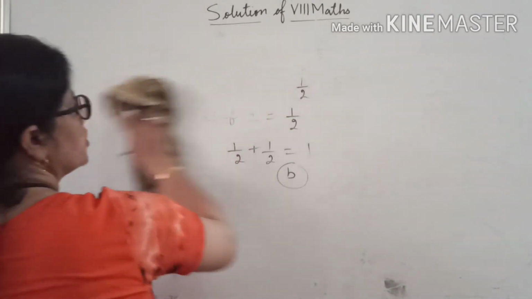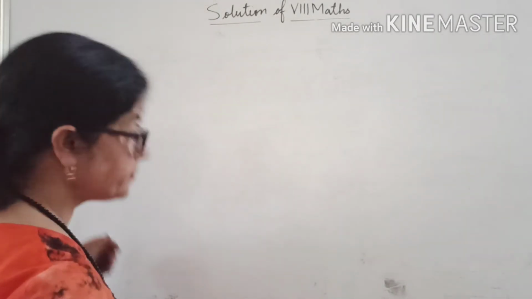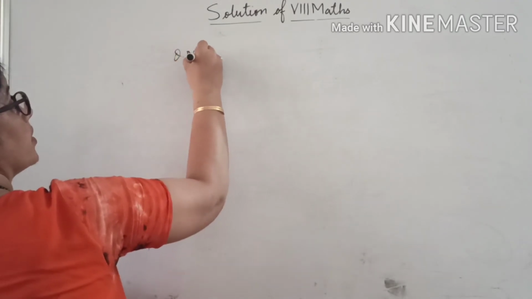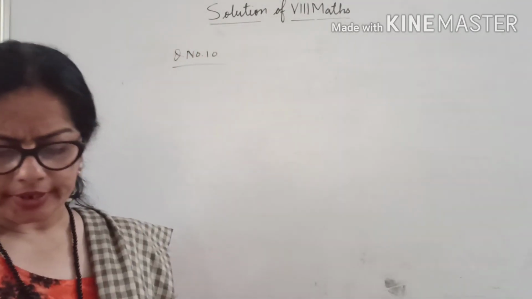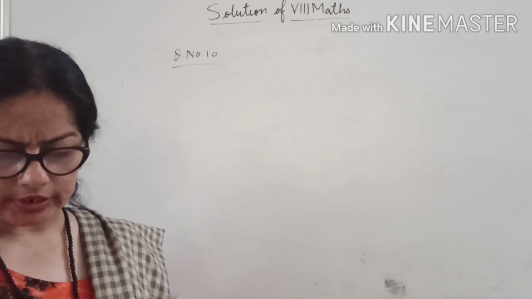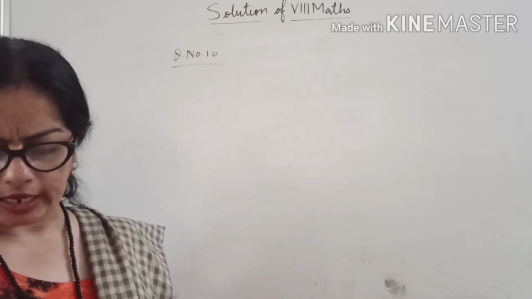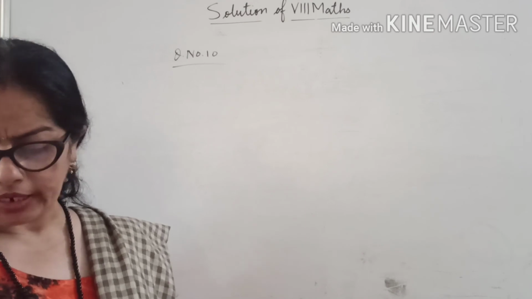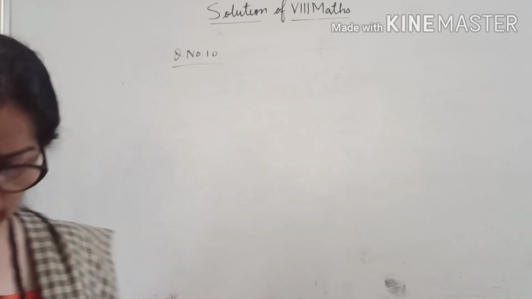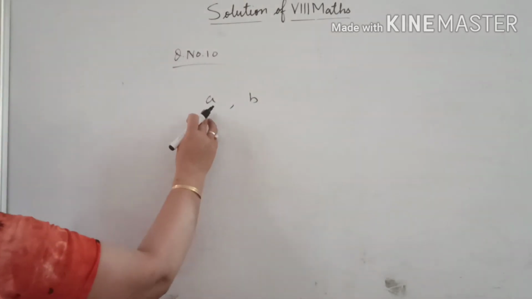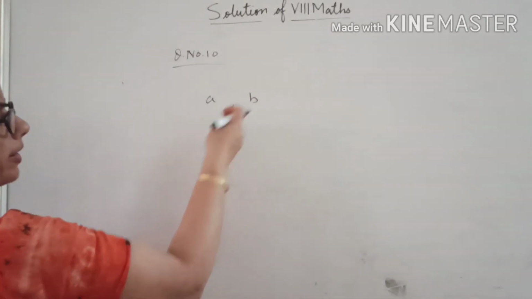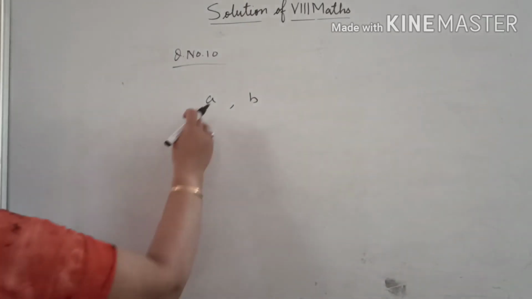Now last question, question number 10. He is saying a rational number between two rational numbers can be found with the help of mean, median, mode or range. See, if A and B are two rational numbers, how do we find the rational number between them?